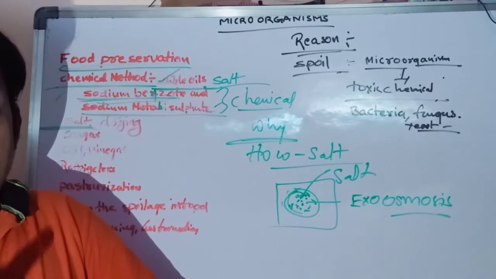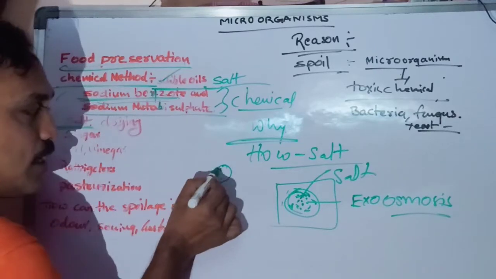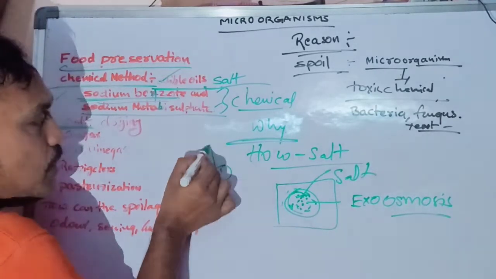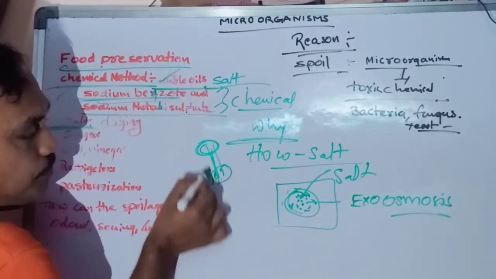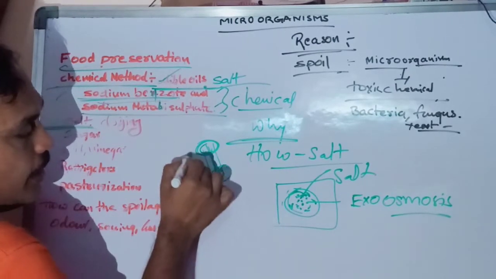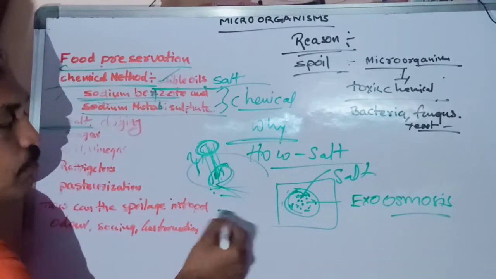Try to understand. For example, this is a microorganism. Whatever water content is in that microorganism is absorbed by salt. Salt absorbs all the moisture and water content. What will happen? It will dry and die. Which dies? The microorganisms.